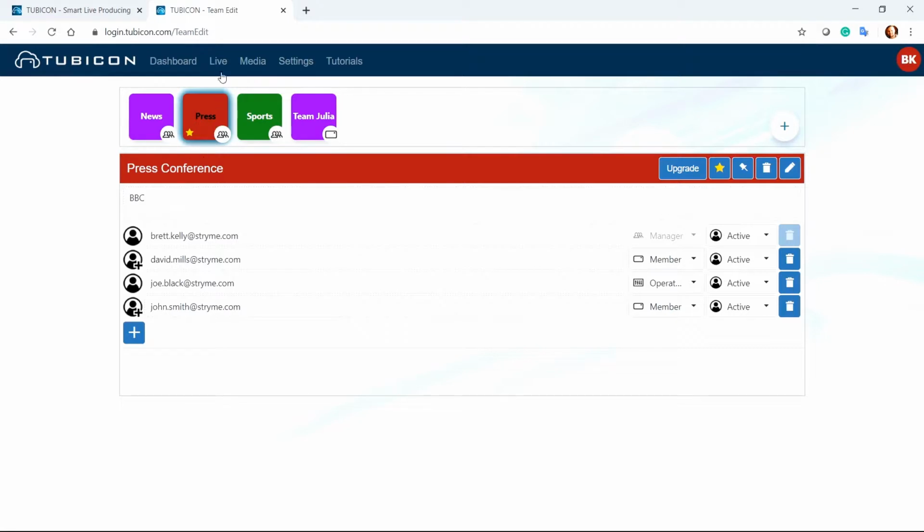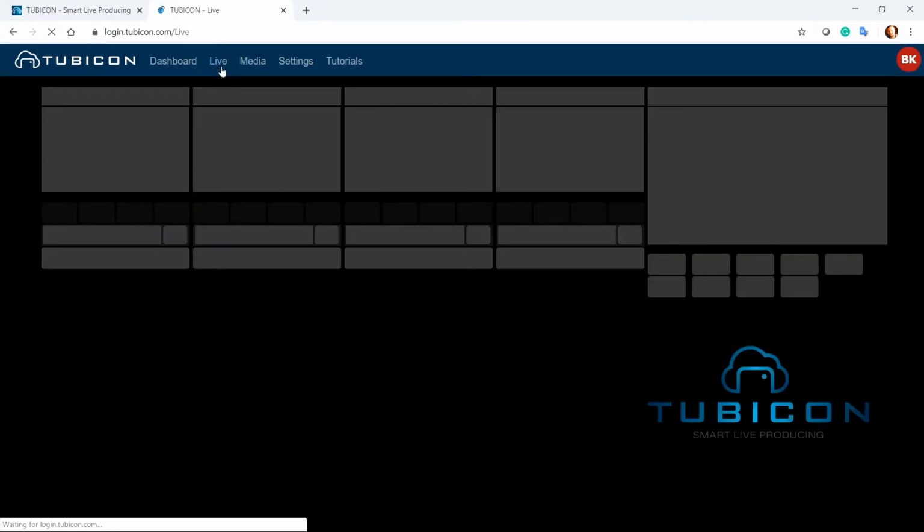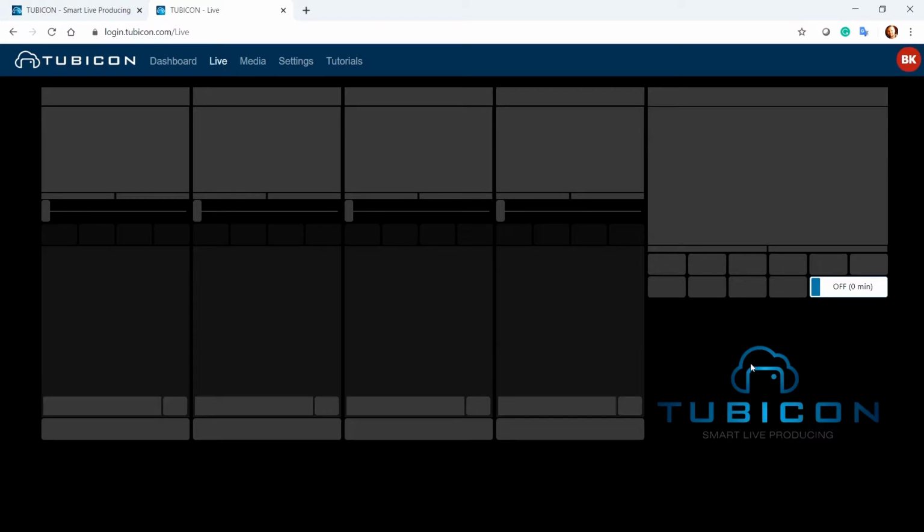So now if you went into your live environment and you turned your live environment on over here, which I'm not going to do in this case, your different members of your team would appear in each of these areas here, and they could simultaneously stream from different locations throughout the world even. So that's essentially how you create a team. So I'm just going to pop back to the dashboard over here.